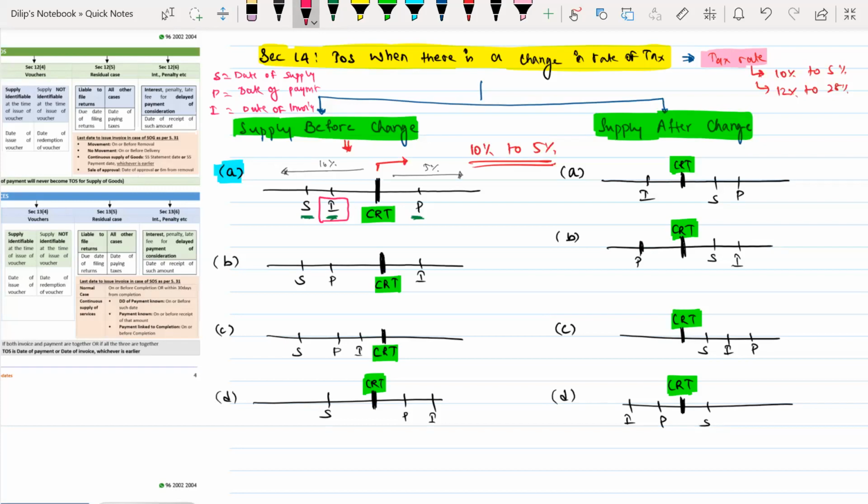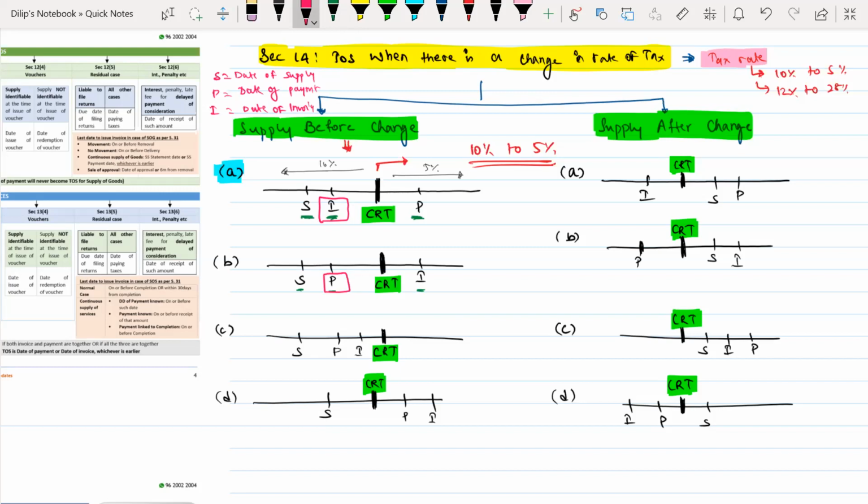Similarly, it says if the supply is made before change and the payment is also received before change, but you have given the invoice after change, what is it telling? If the supply is made before change and the payment is also received before change, but the invoice is issued after change, in that case the time of supply will be the date of payment.